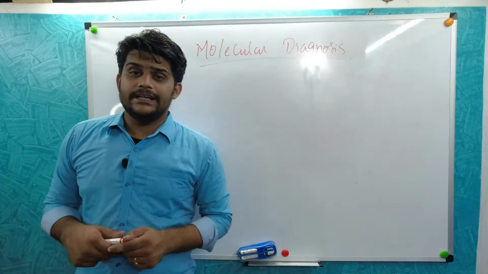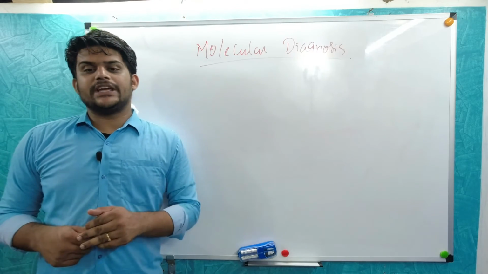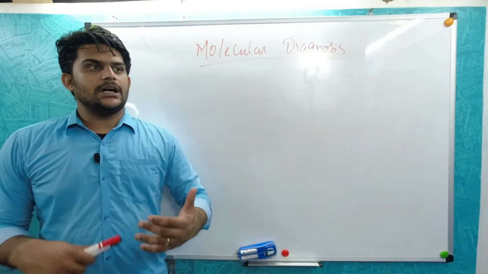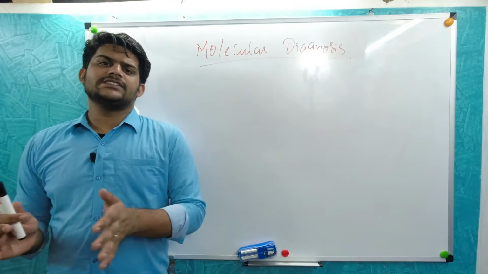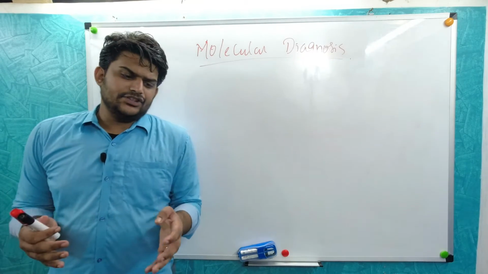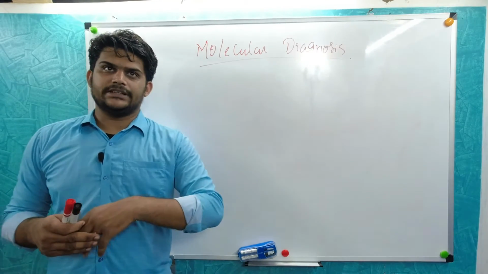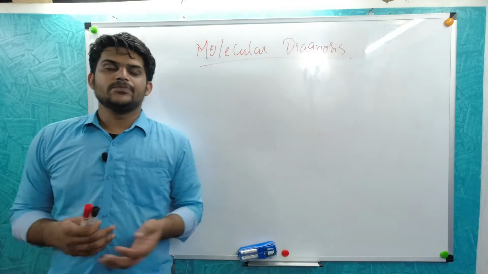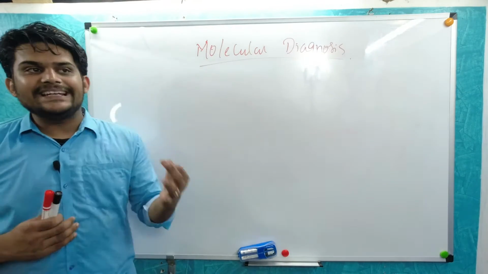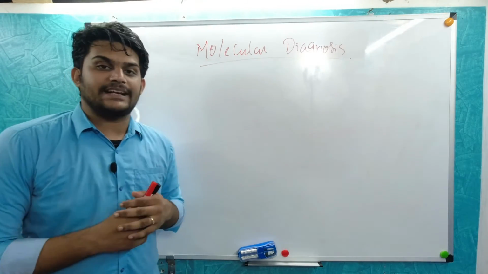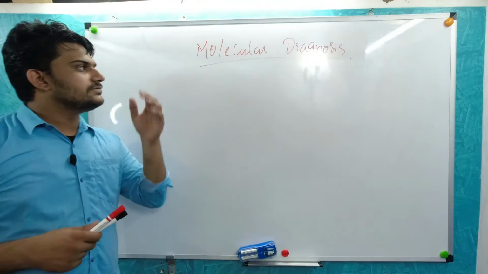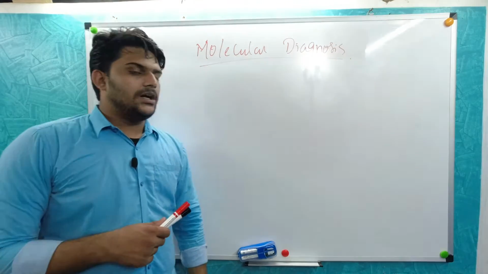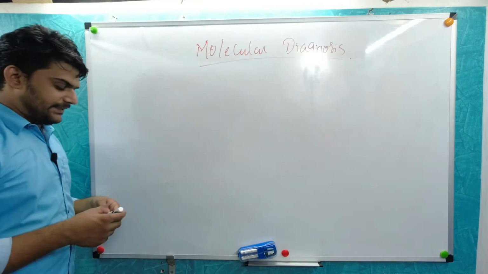So as biotechnology came into existence, diagnosis has become very easy, but somehow it is inefficient for a lot of people because it costs a high amount. So there are three different processes which make this diagnosis complete.